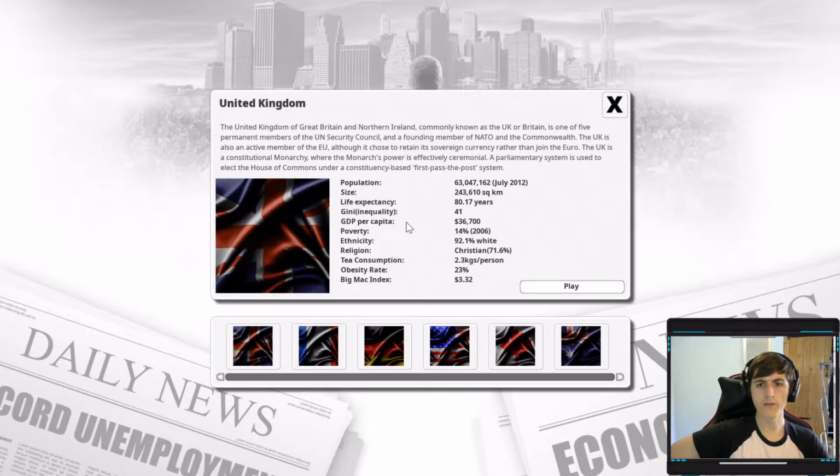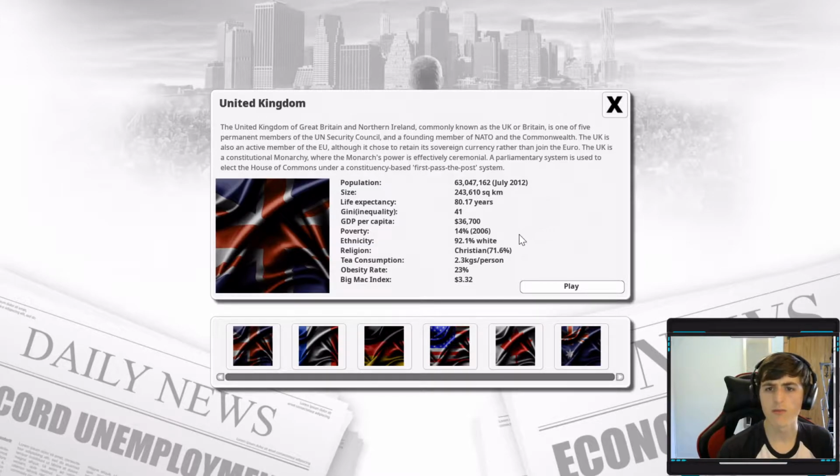It's the place where I live, and we're going to see what we can do with it. I think we all pretty much know the situation they're in at the moment. They're one of the 5 permanent members of the UN Security Council and a founding member of NATO and the Commonwealth. Obviously, by the time this game came out, they were an active member of the EU. It's a constitutional monarchy where the monarch's power is ceremonial, and a parliamentary system is used to elect the House of Commons on a constituency-based first-past-the-post system.